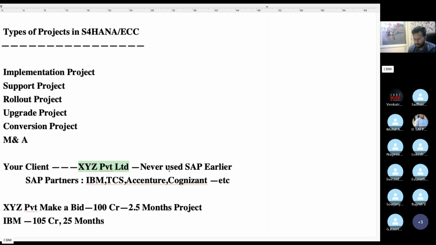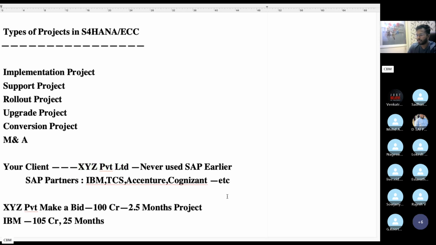There are so many methodologies to implement SAP. Methodology means guidance on how to implement SAP. This guidance is sometimes provided by SAP, and some customized methodologies can also be used by IBM. It depends.